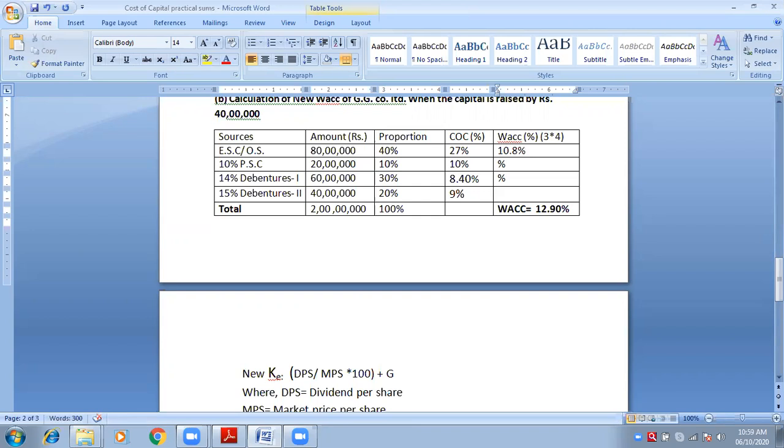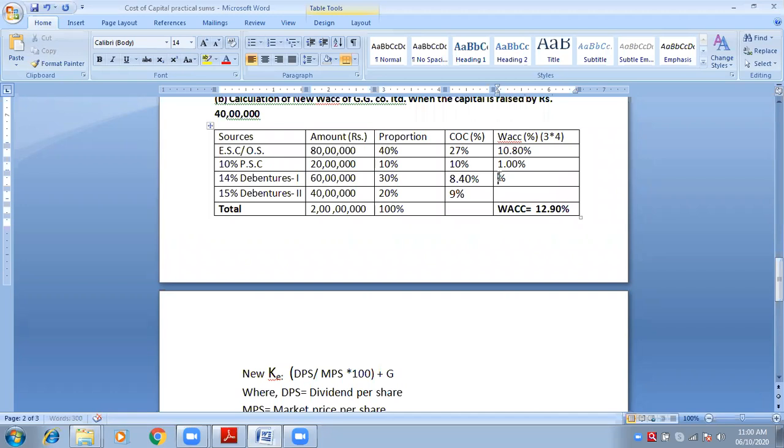If you are writing point 0.8, you should write 0.80. Okay, 10 into 10%. 1.00. If you write 1, that is also okay. If you write 1.00, that is also okay.